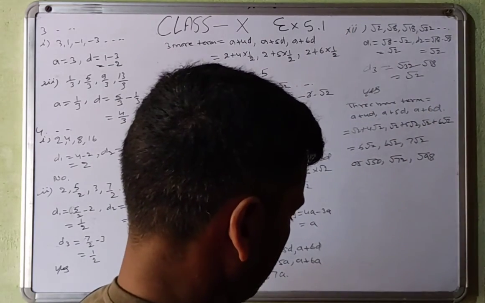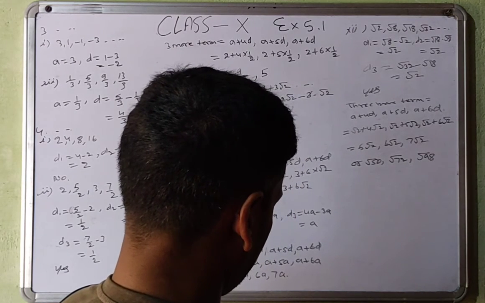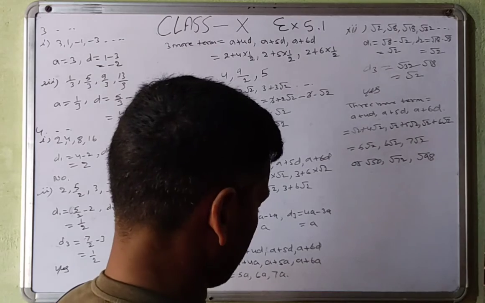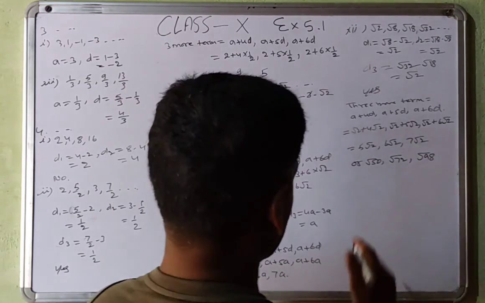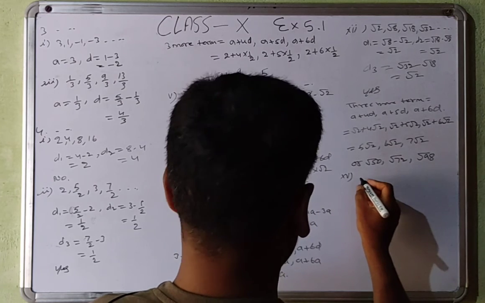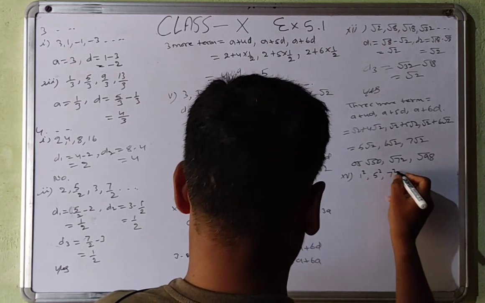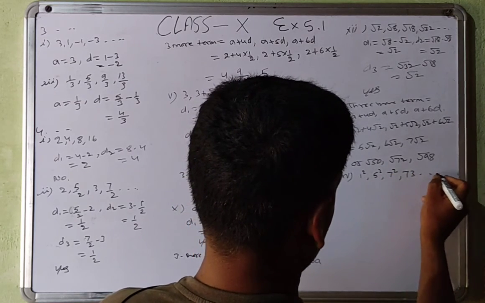And then 13, that will be no. 14, also no. 15, that can be yes. 15: 1 square, 5 square, 7 square, 73.